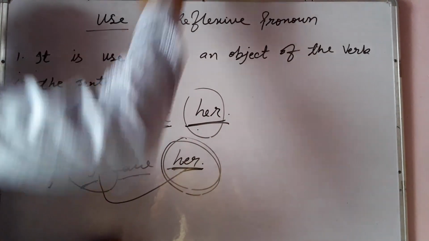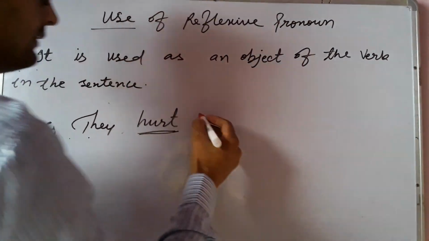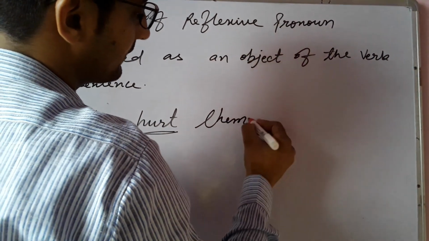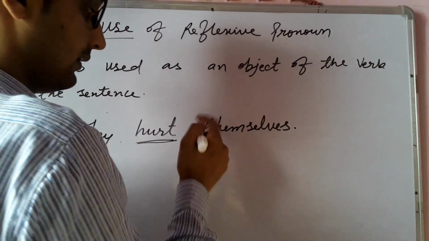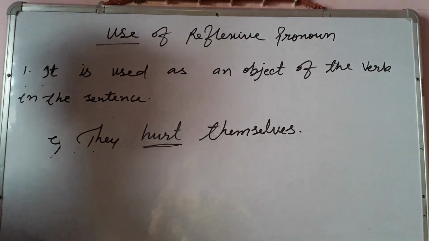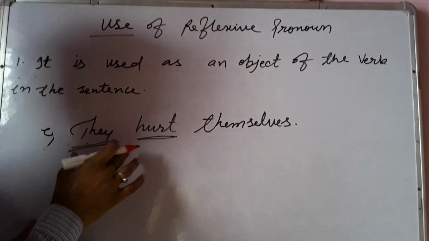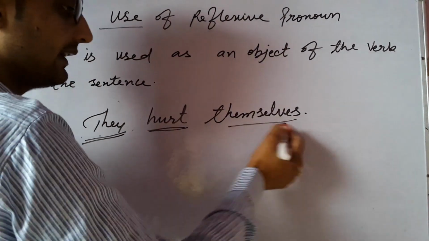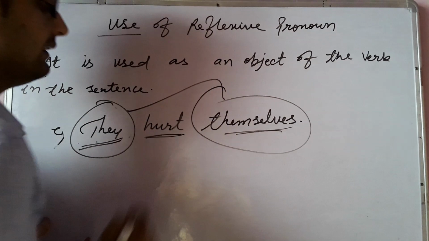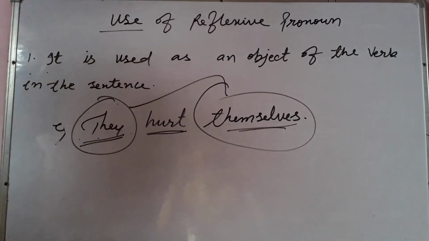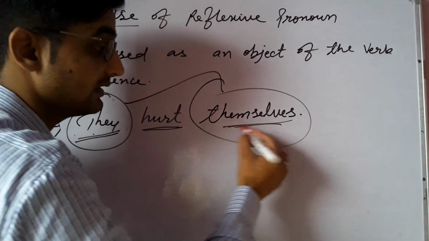But if I say, they hurt themselves, instead of her, now the subject and object of the sentence are the same. Subject and object of the sentence are the same in this sentence. That's why we use reflexive pronoun in this sentence.